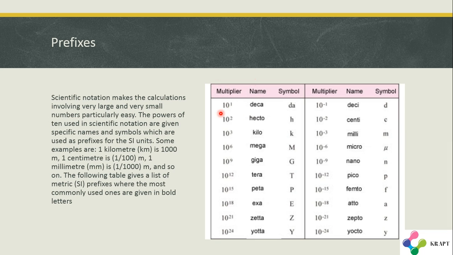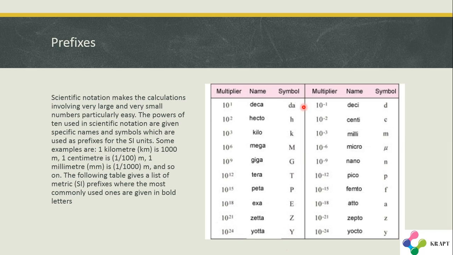10 to the power of 1 is known as deca, symbol da. 10 to the power of 2 is hecto, symbol h. 10 to the power of 3 is kilo, symbol k. 10 to the power of 6 is mega, symbol M. 10 to the power of 9 is giga, symbol G. 10 to the power of 12, tera, T. 10 to the power of 15, peta, P. 10 to the power of 18, exa, E. And 10 to the power of 21, zetta, Z. And 10 to the power of 24, which is the largest, is yotta, and its symbol is Y.